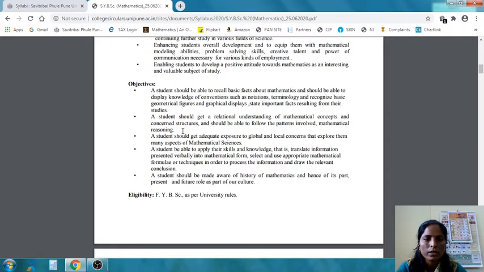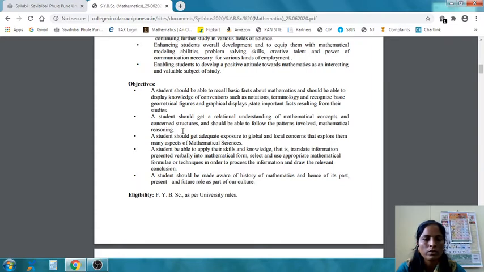Also, students should get a relational understanding of mathematical concepts and concern structure, and be able to follow patterns involved in mathematical reasoning. Students should get adequate exposure to global and local concerns that explore the many aspects of mathematical sciences.